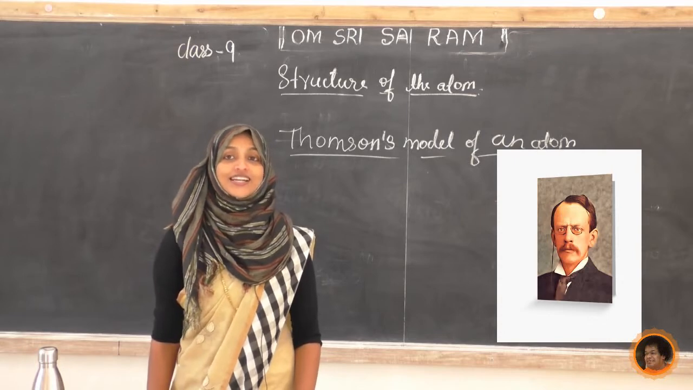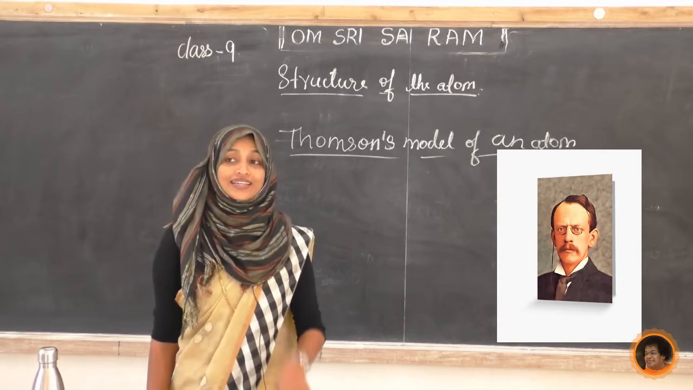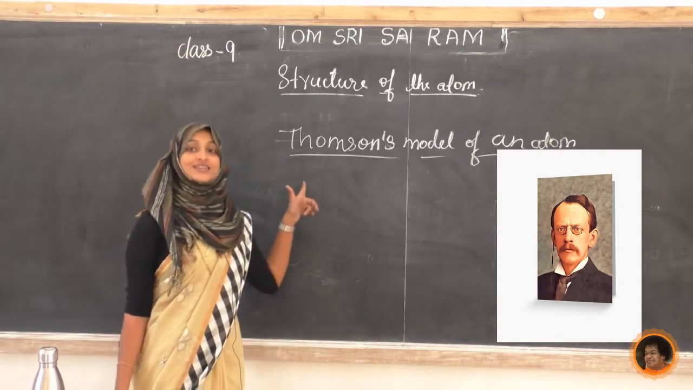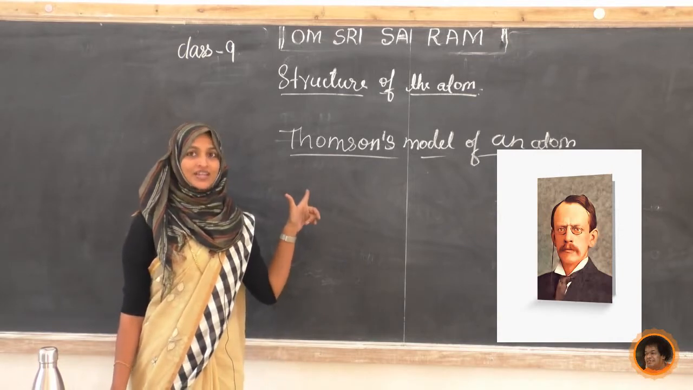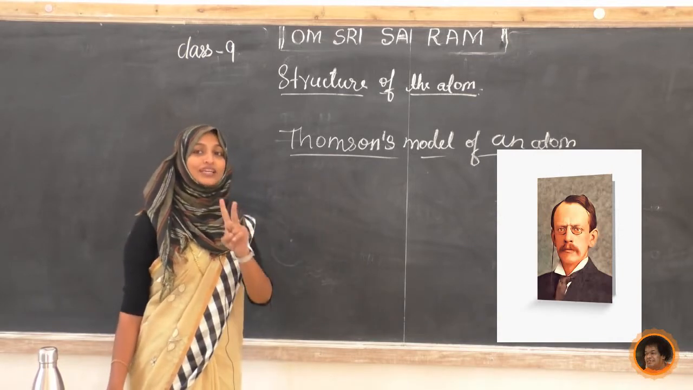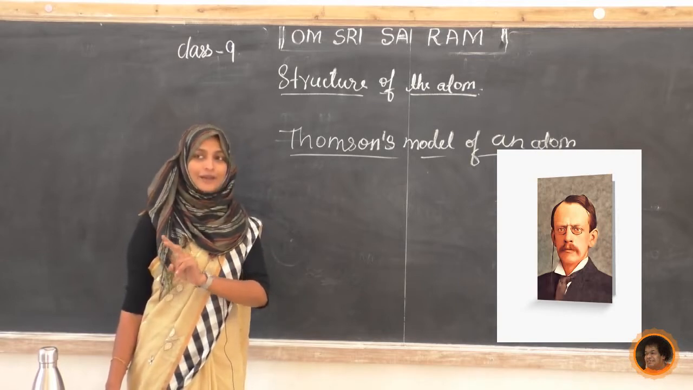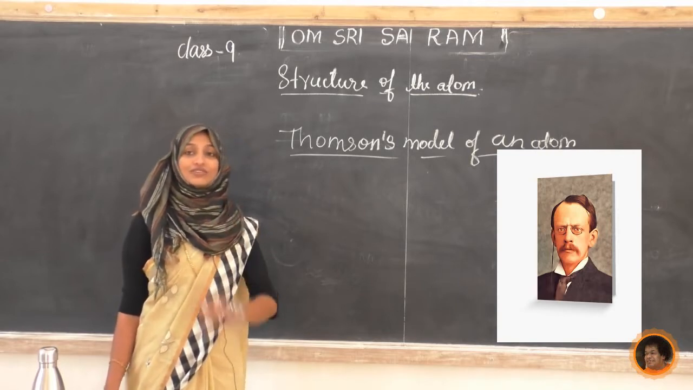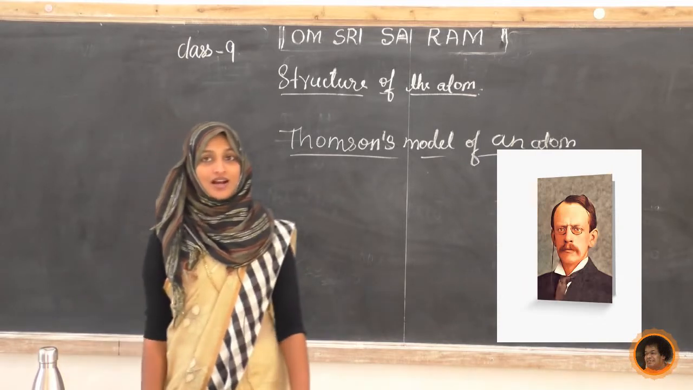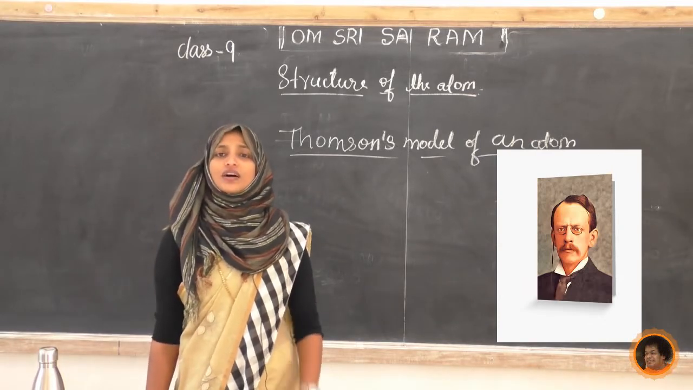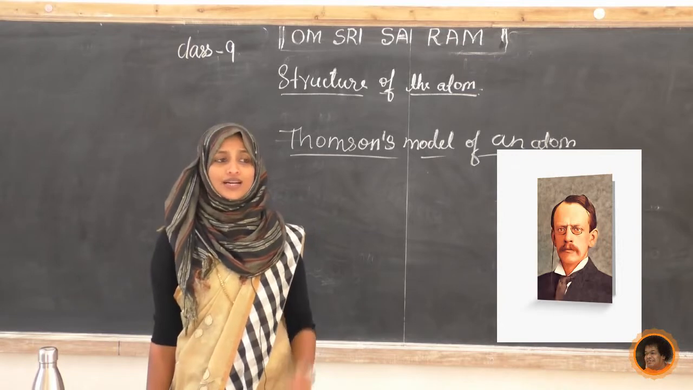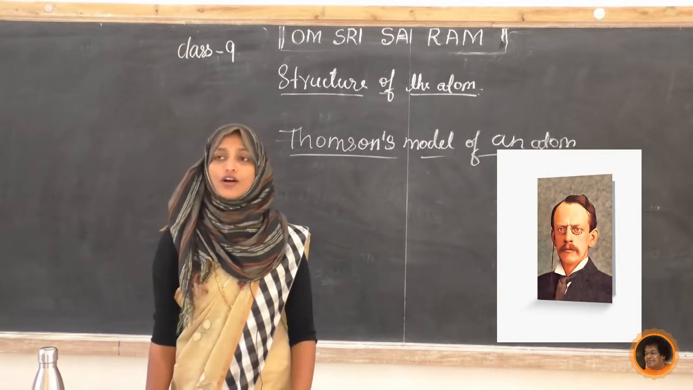Already we have studied in 8th standard what is that subatomic particle discovered by J.J. Thomson. That is the electron. He has the credit of two things. One, he gave the model to an atom for the first time. Two, he discovered the electron, and he got the Nobel Prize for this discovery of electrons.